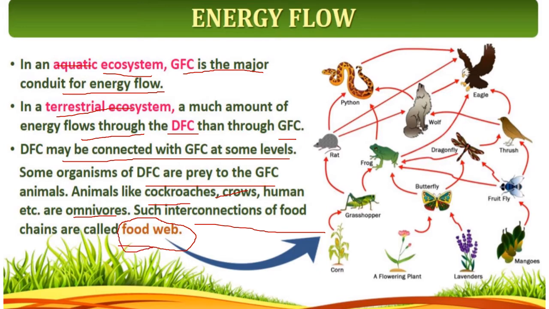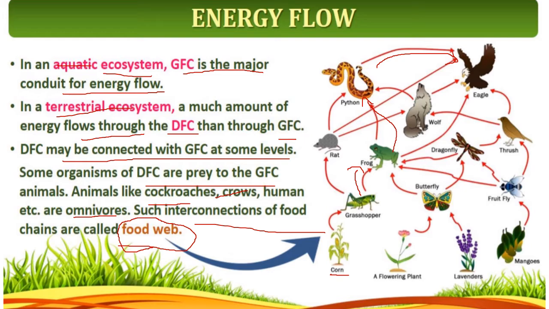Here you can see there are two types of food chain. One is a terrestrial food chain, forest, and another is a grassland food chain. Here you see the grass. Here it is a corn in a field which is eaten by a grasshopper. The grasshopper is eaten by a frog, and the frog is eaten by a snake. When the snake is eaten by an eagle, and when the eagle dies, it is eaten by the decomposers.